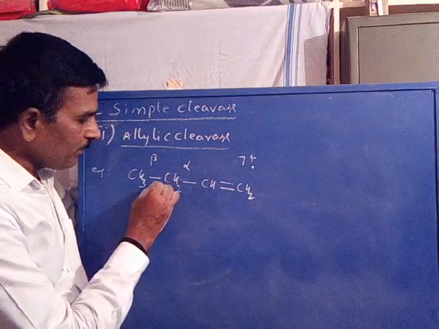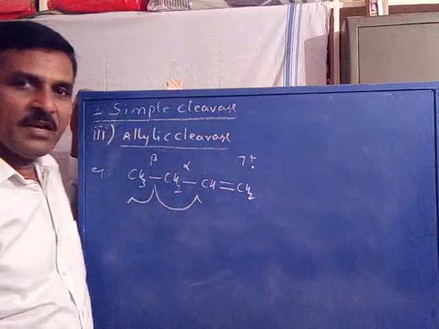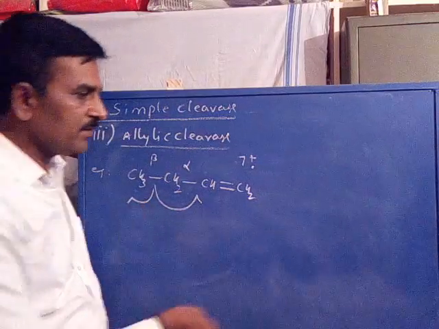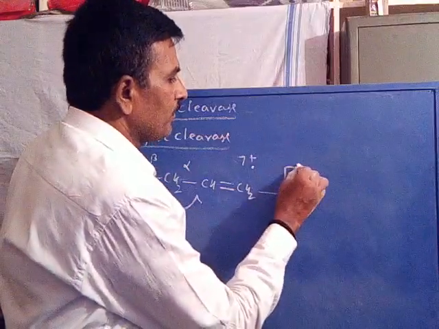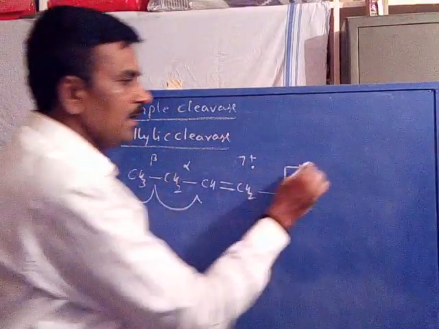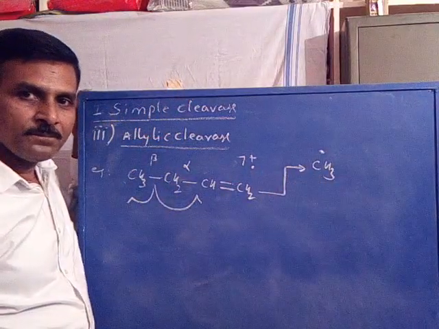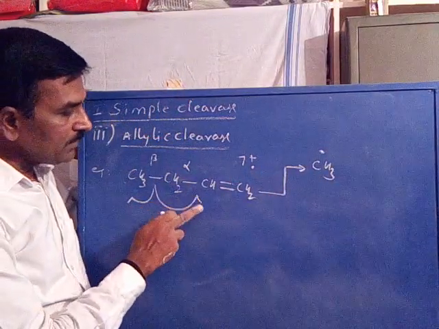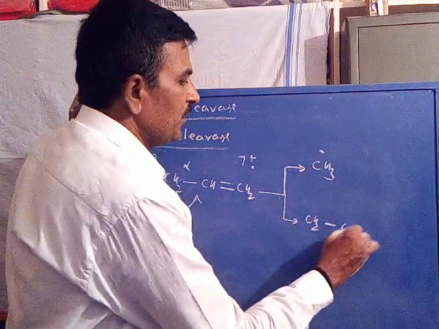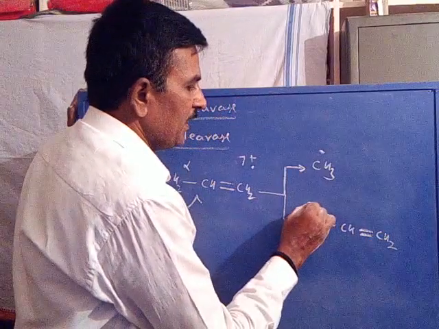Now cleavage of the beta bond, cleavage of the beta bond homolytically. What happens? In this case, CH3 gets eliminated as a radical, methyl radical. Now this will be formed as CH2, CH double bond, CH2 radical.